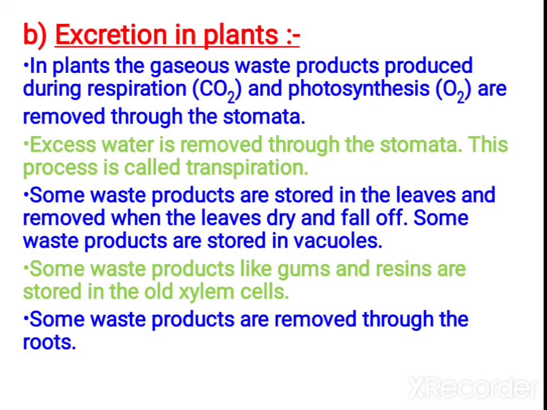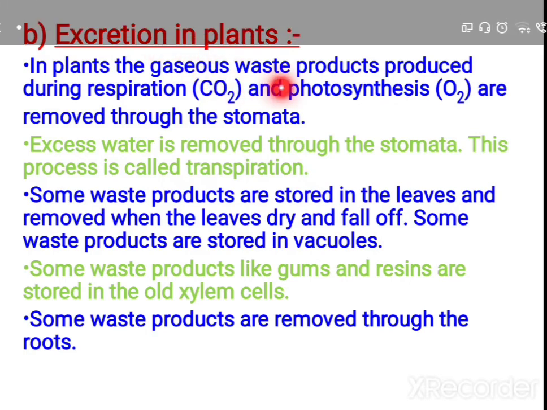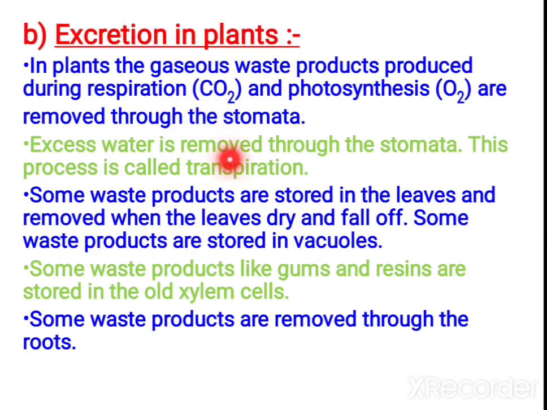Next, let us study excretion in plants. In plants, different types of waste materials are produced by different methods. Among gaseous wastes, during respiration carbon dioxide is the waste product, and during photosynthesis oxygen is the waste product for the plants.